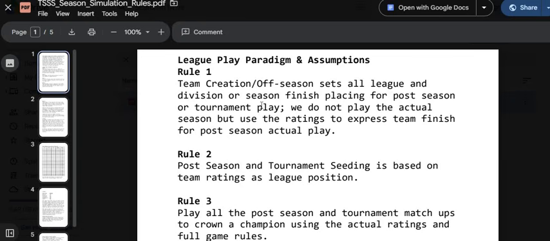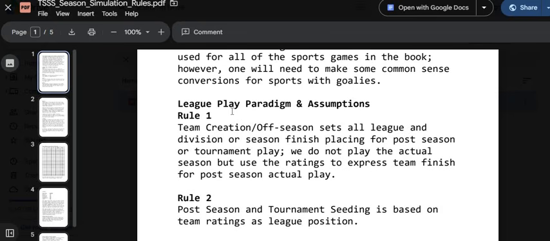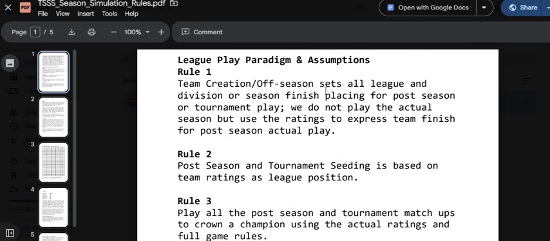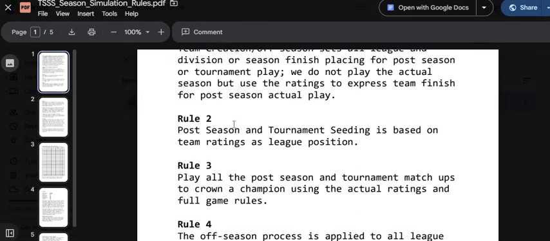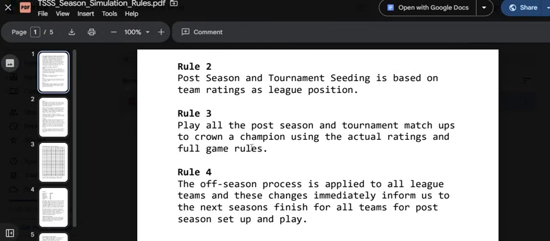So I already know the Raiders have won the division, and the Broncos, based on their power number, might be a playoff team. But I have to organize all 8 divisions, and then I can look at those division finishes and seed my playoffs, but then use the actual games to play out meaningful games. I play out the playoffs and the championships. So the goal is, as you finish creating your league, those actual ratings put them in a position of power in which we just play the most important games, which are the playoff bracket. Rule 3, play all the postseason tournament matchups and crown the champion.